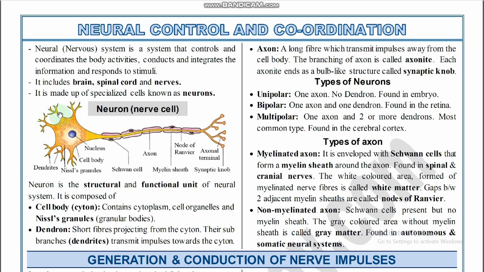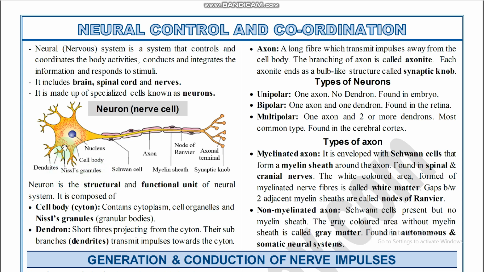So it is made up of specialized cells known as neurons. The cells present in the neural system are neurons, right? Neurons are also called nerve cells. So the neuron is the structural and functional unit of the neural system. The diagram of the structure of a neuron is given in NCERT, so go through the diagram also.